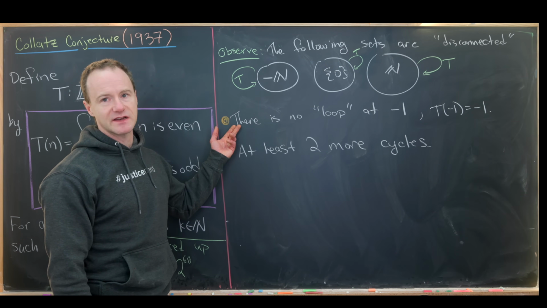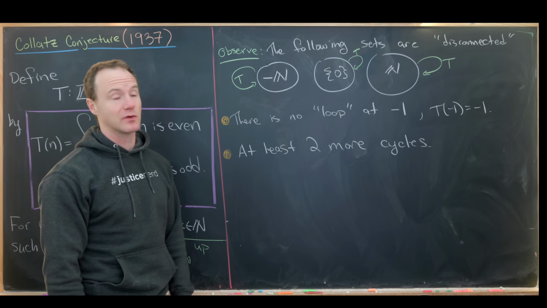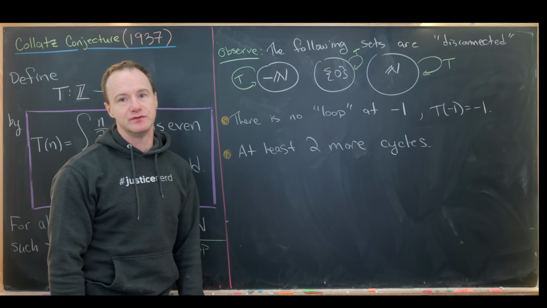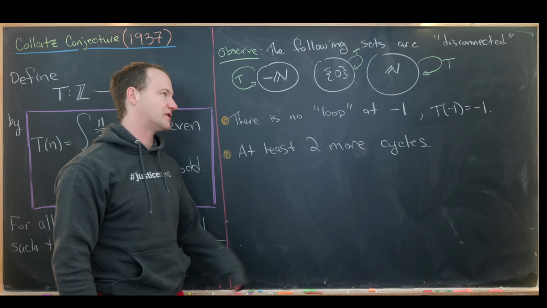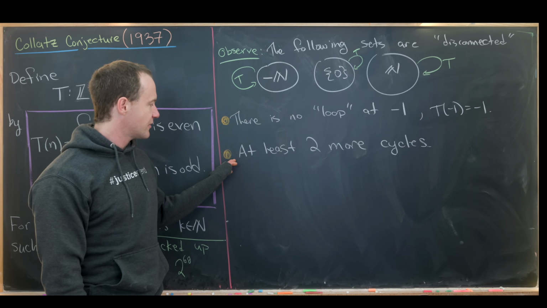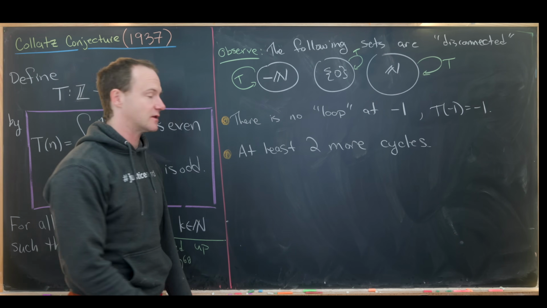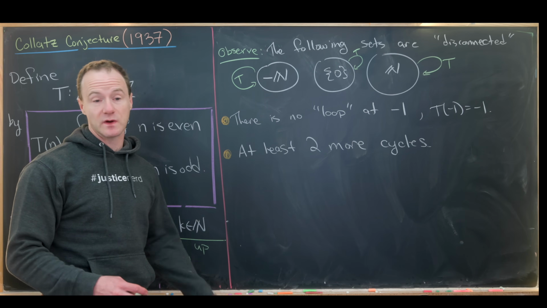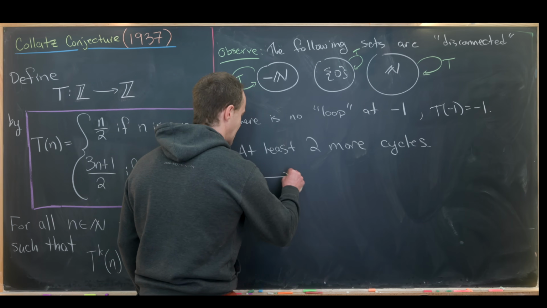So another thing that I'd like to note real quick is that there's no loop or cycle at the number 1. And that's because T evaluated at -1 is equal to -1. Or maybe it's a cycle of length 1 instead of a cycle of length 2. It's a fixed point, if you will. And then another thing that I'd like to observe is that there are at least 2 more cycles. So let's work out one of them explicitly, and then I'll leave you with the other one to check on your own. So let's start with the number -5.